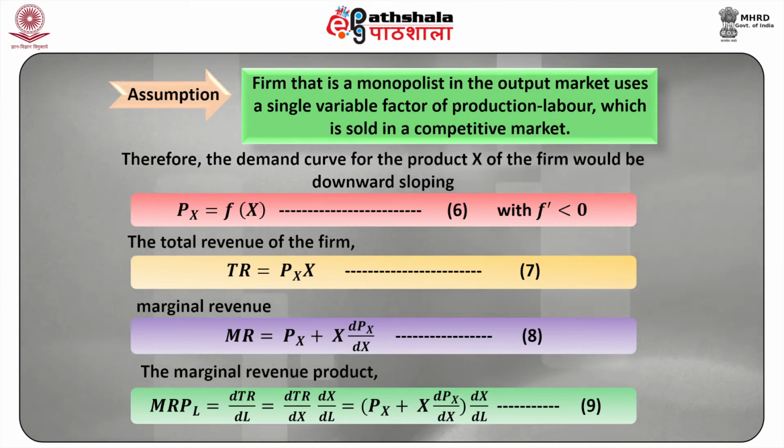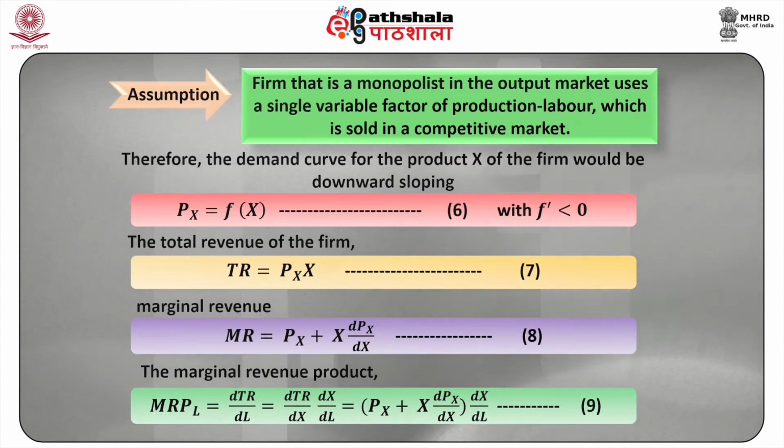The marginal revenue product MRPL is equal to the derivative of TR with respect to L, which is dTR upon dL. This is equal to dTR upon dX into dX upon dL. This is equal to (Px plus X dPx upon dX) into dX upon dL.